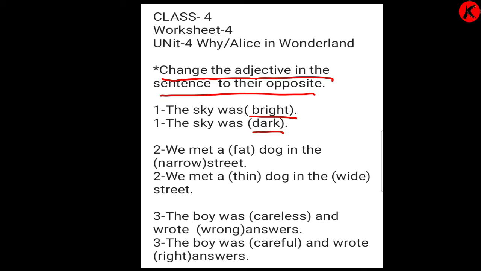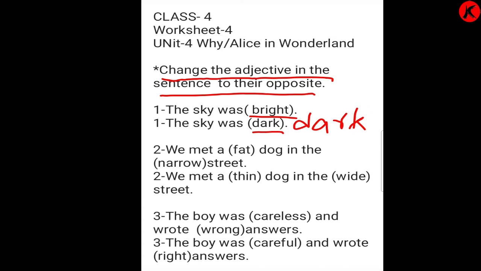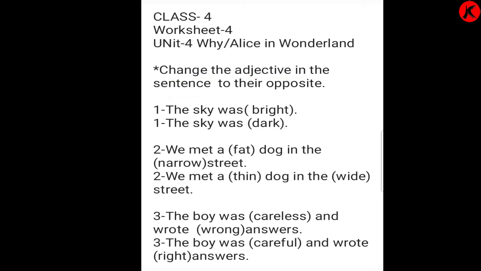क्या करना है आप लोगों को? आपको सेंटेंस फिर से लिखना है और फिर इसका ऑपोजिट लिखना है. So the sky was bright. Answer: the sky was dark. What is the answer over here? D-A-R-K, dark. The sky was dark.